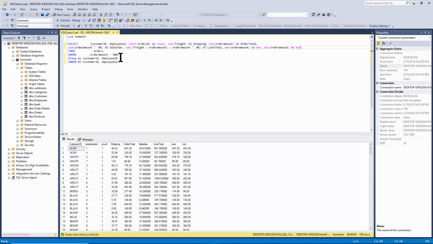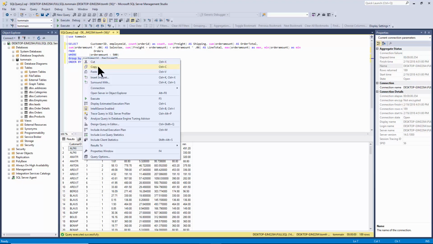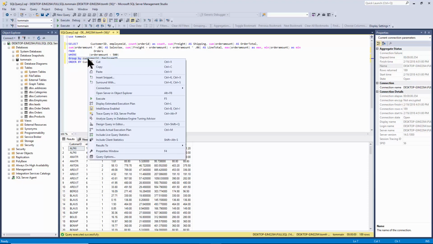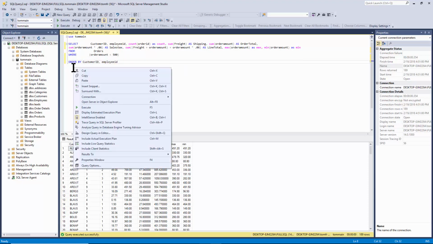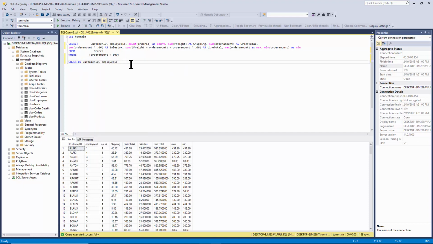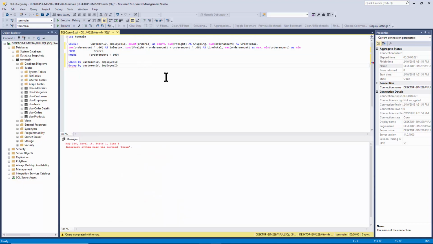Now, at the beginning, I told you that the order by always has to be the last statement. So I'll just prove that. I'm just going to go ahead and copy this text. Or I could cut it. And then paste it below the other line. And it's the same text, except the group by is after the order by this time. And notice how it just doesn't like that.